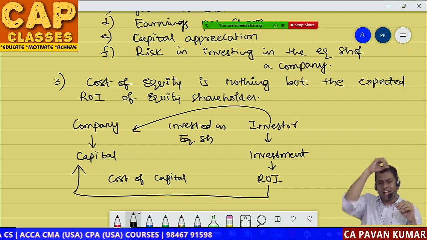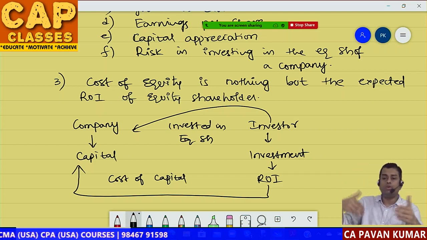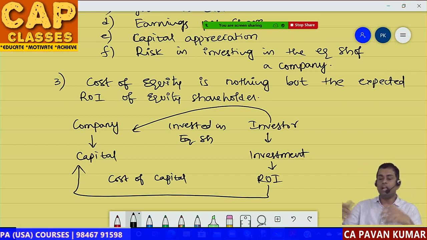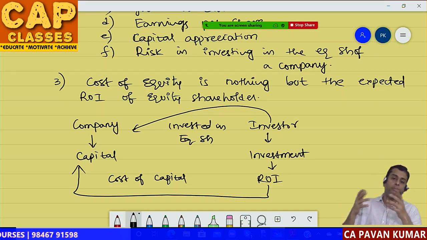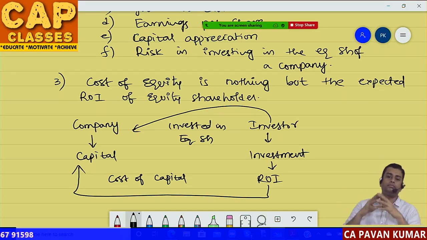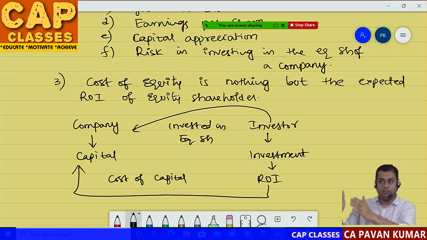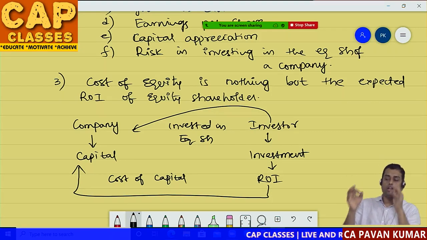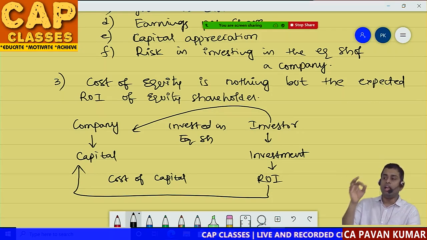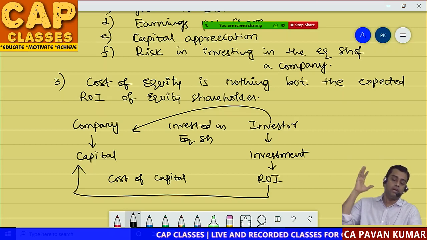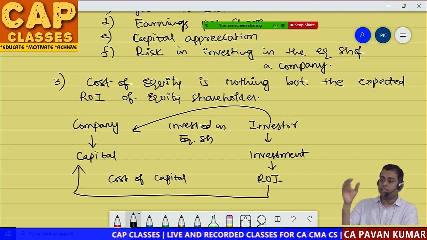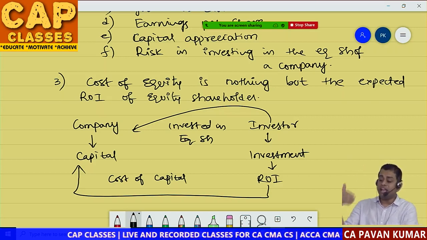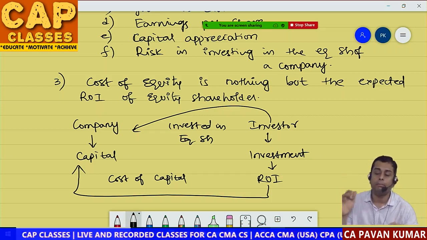They do not even consider the shareholder who is buying shares, selling shares, speculating, doing forwards, futures, options. So the only way of calculating cost of equity is the return on investment of the equity shareholder. Calculate the return on investment of the equity shareholder and then say this is the cost of capital to the company.